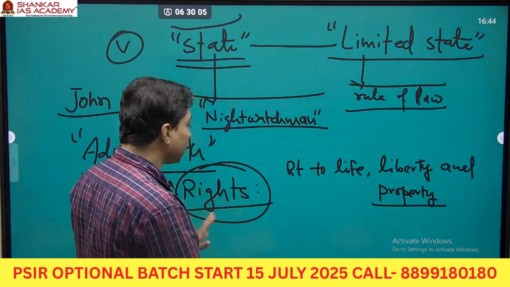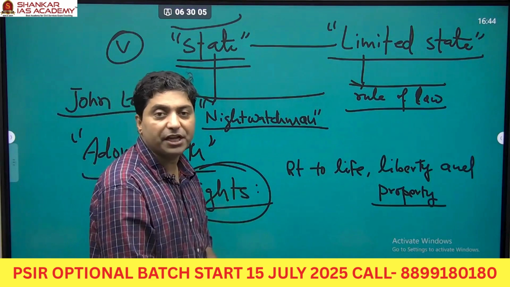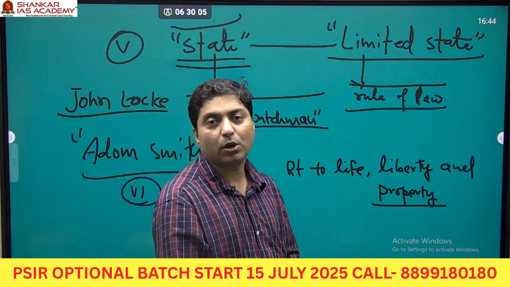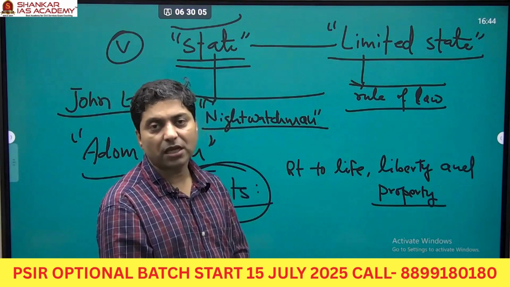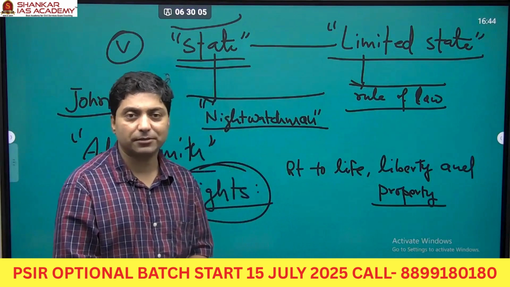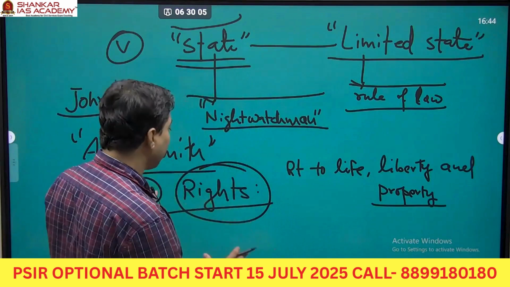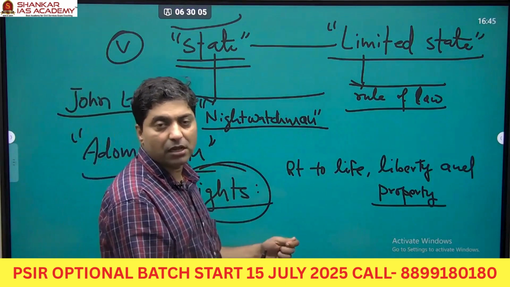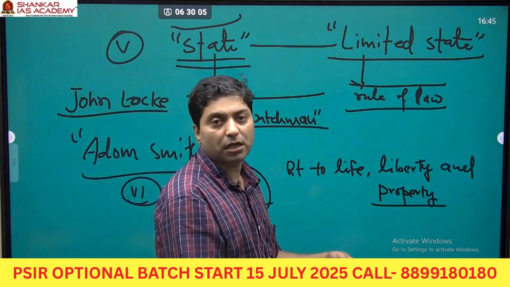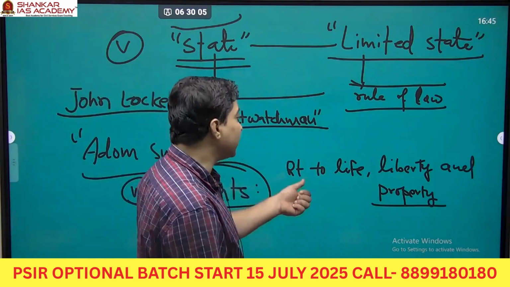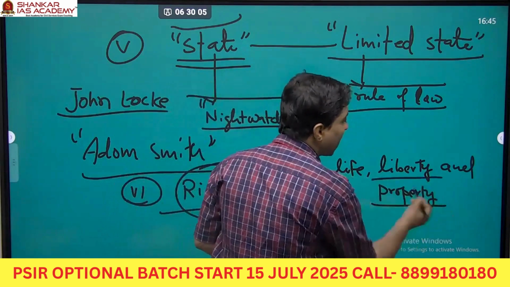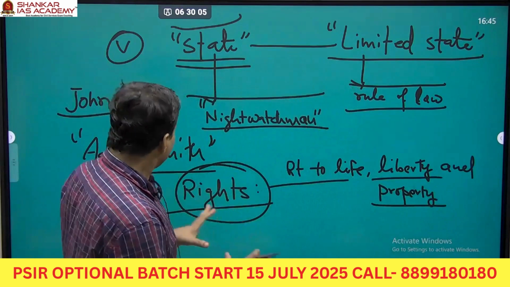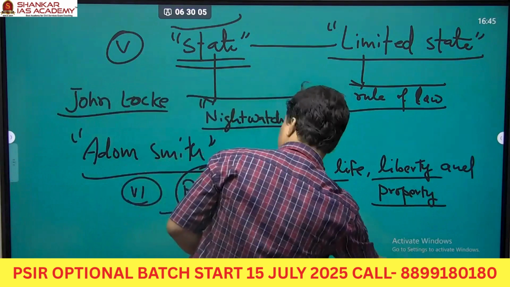So they actually talked about rights, and for them, every individual is a right-bearing citizen or person or agent. So every individual has certain inalienable rights, right? They were very clear about rights, that every individual possesses certain rights. And the minimum rights that every individual possesses are the right to life, right to liberty, and right to property. Right.